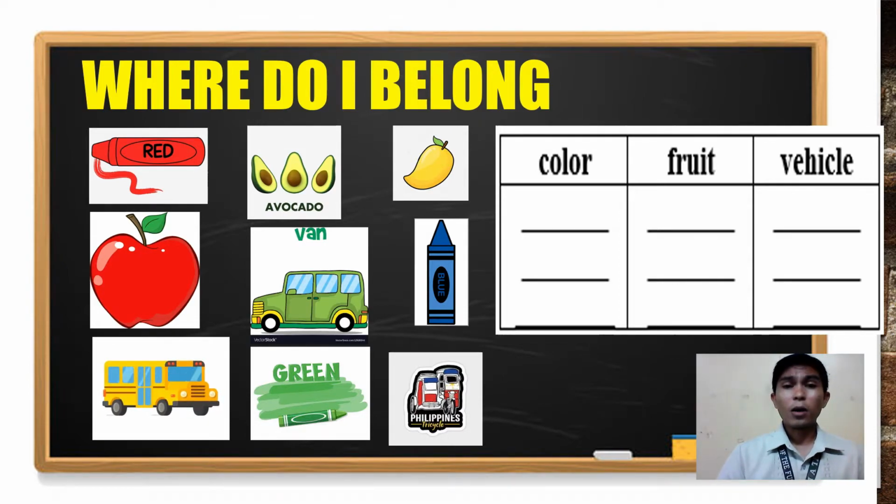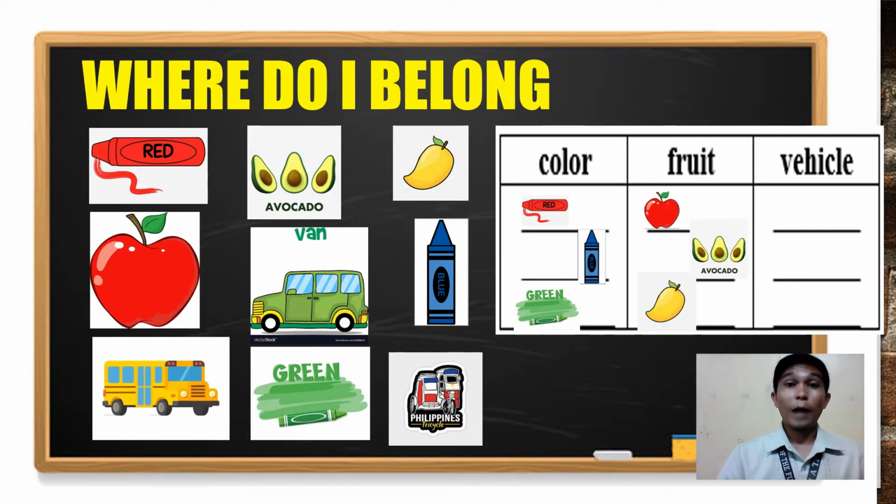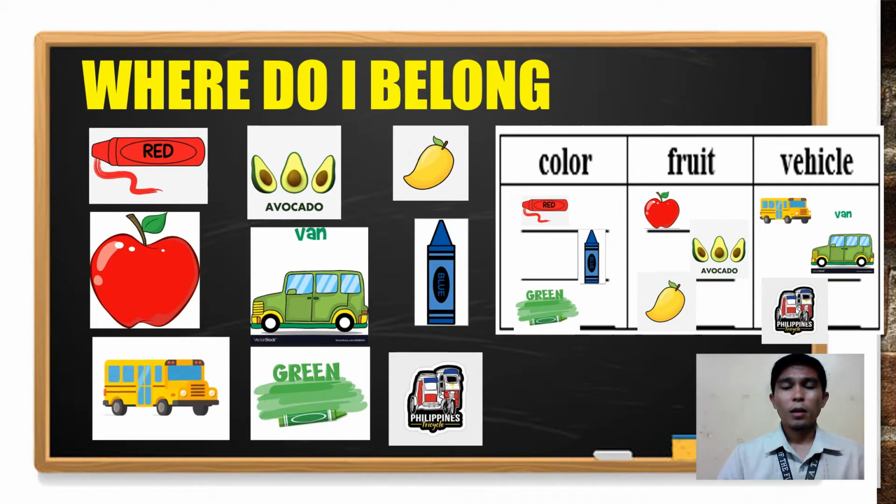So let's start with the color. In color, we have red, blue, and green. In fruit, we have apple, avocado, and mango. In the vehicle, we have bus, van, and tricycle, or the Philippine tricycle.